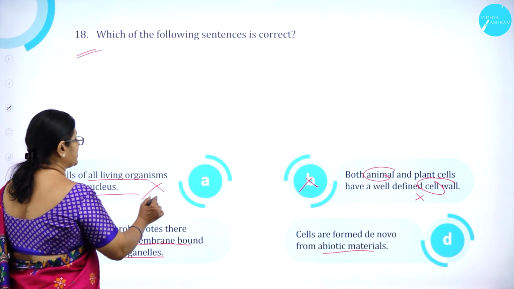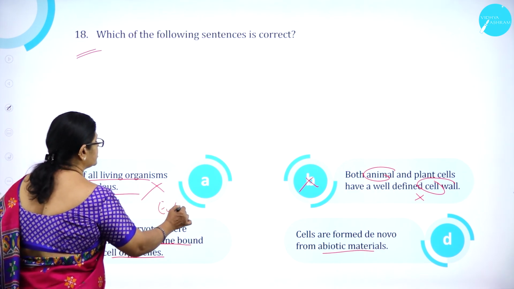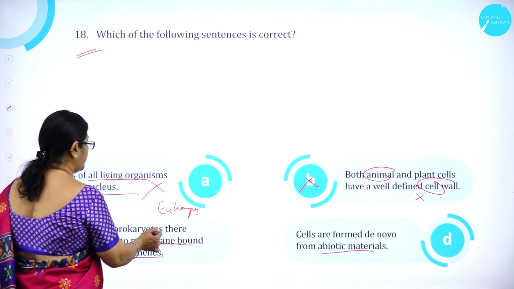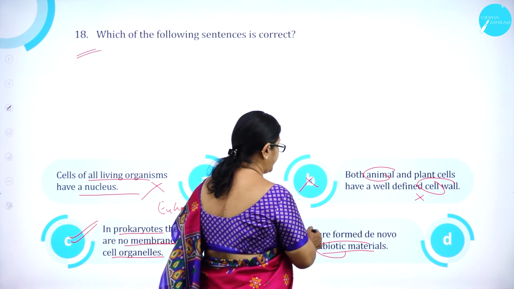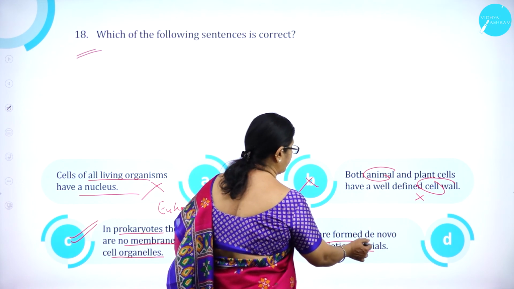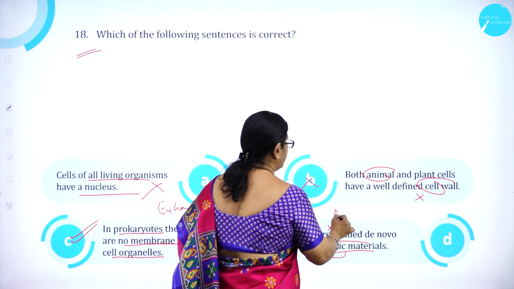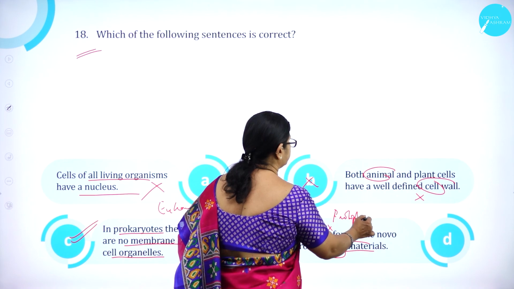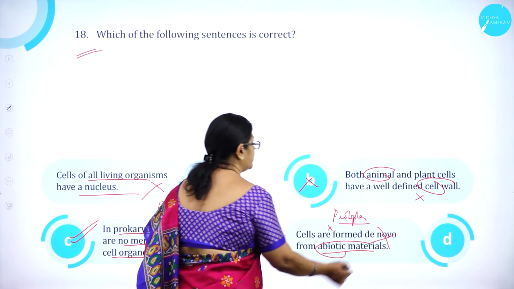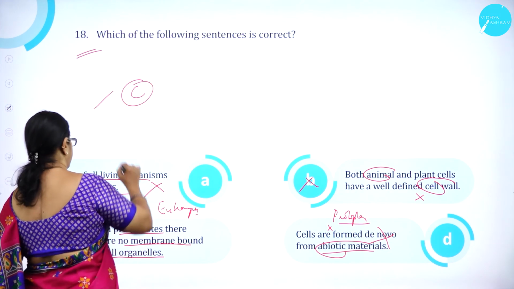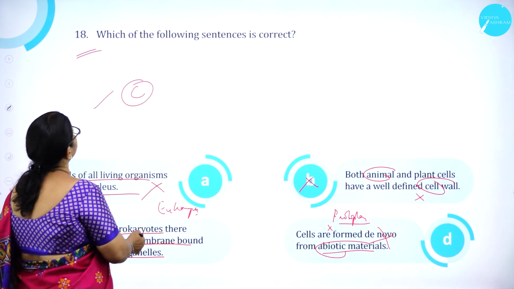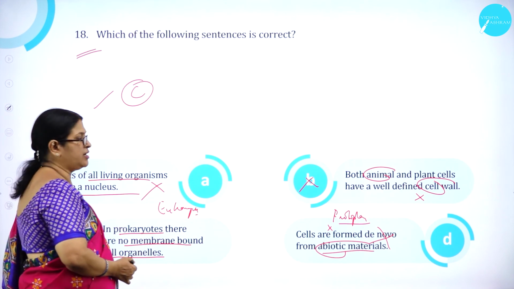Membrane-bound organelles are present only in eukaryotes. So in prokaryotes, there are no membrane-bound organelles. Correct. Moving on to D, cells are formed from abiotic materials, which is wrong because cells have the living substance called protoplasm. So option D is wrong. So option C is correct. In prokaryotes, there are no membrane-bound cell organelles.